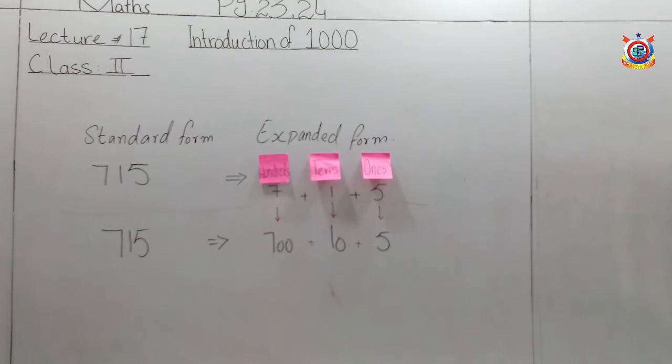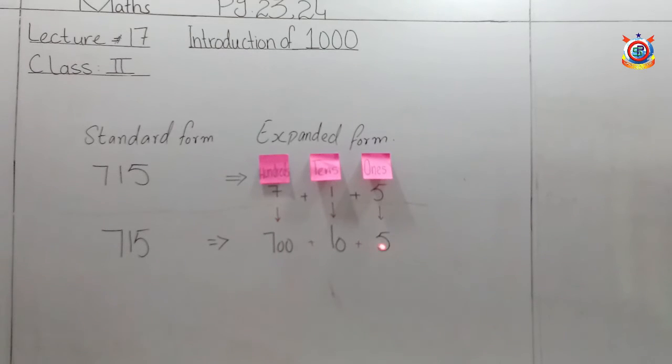But if we open it in numbers, with zeros, we will expand it like this: 7 with 2 zeros, 700. This 700 means 700. This 10 means 10 just, and 5 is in 5 ones.